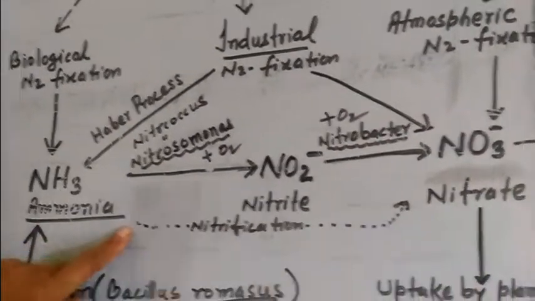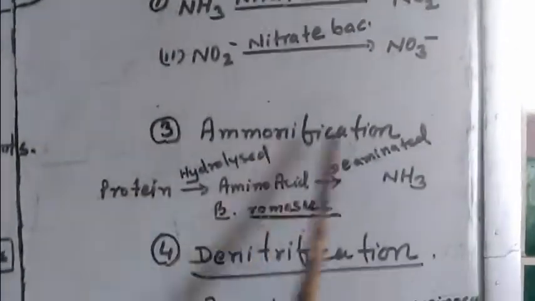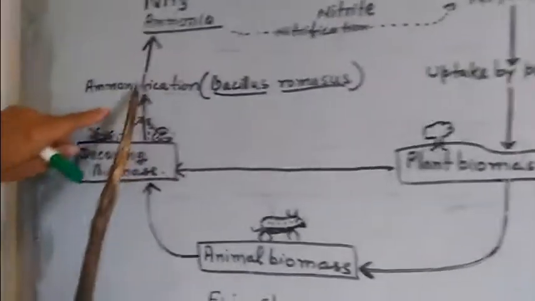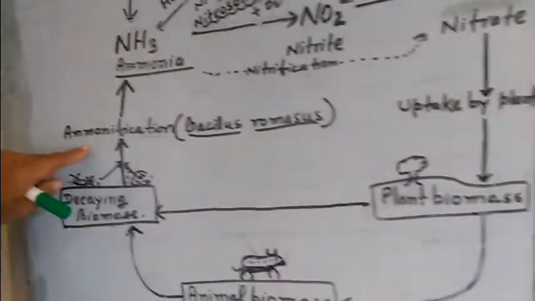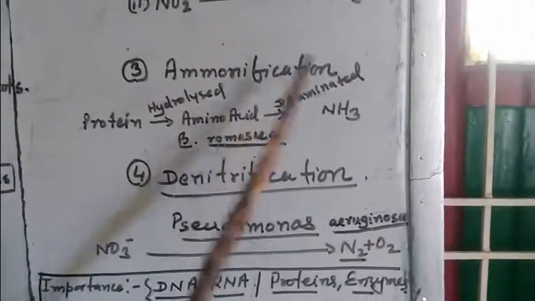Nitrification is the conversion of ammonia into nitrite and then nitrate. Third is ammonification, the decomposition of plant or animal body to ammonia.